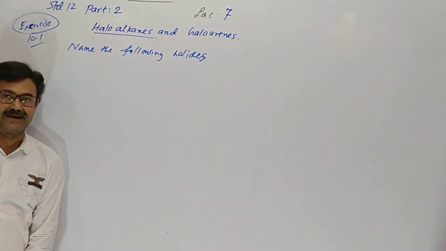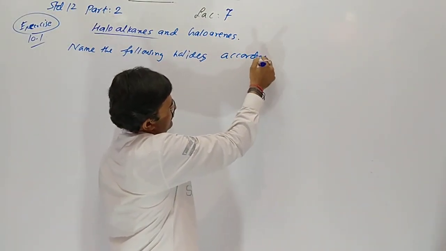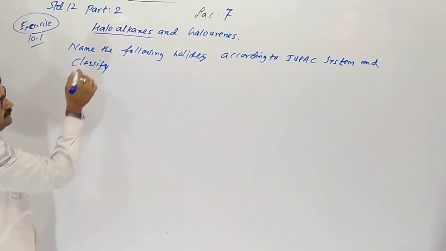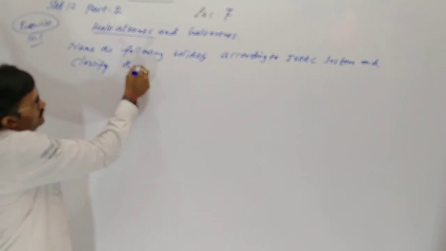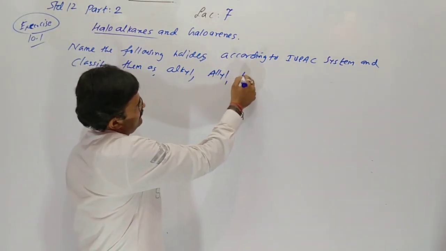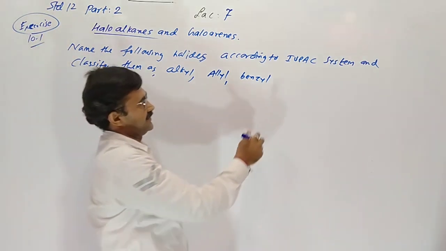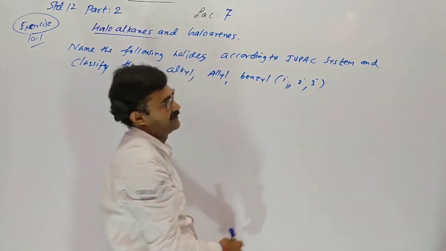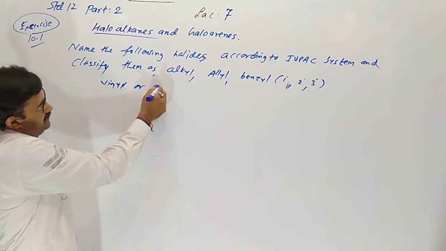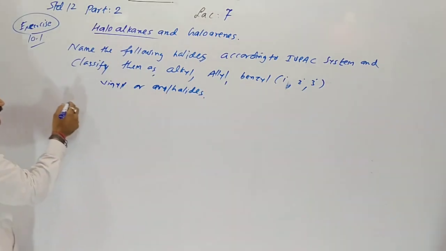Name the following halides according to IUPAC system and classify them as alkyl, allyl, benzyl (three types: primary, secondary, tertiary), and vinyl or aryl halides. Classify them. So, one by one.